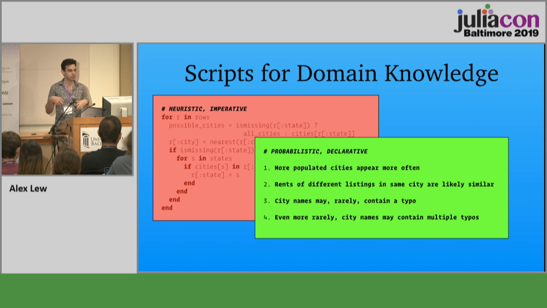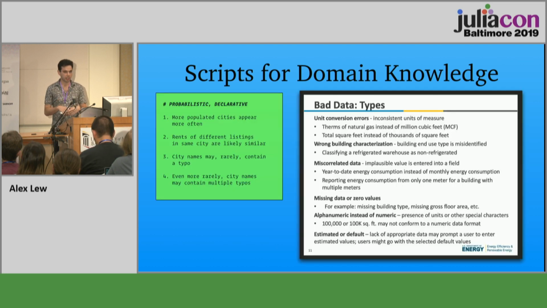Okay? And there's a reason to think that this kind of declarative probabilistic scripting, where people are actually writing code that says what they assume about the data and the ways it might be unclean, is a good idea. Personally, I think that it makes your code more legible and maintainable if we can pull it off. But beyond that, looking in the wild, if you look at organizations that have big data cleaning needs, like the Department of Energy, they have slide decks that you can look up that are training people on how to clean messy data. And they don't say, here's what to do for each row. What they say is, here's what you might see when you look at the data, right?